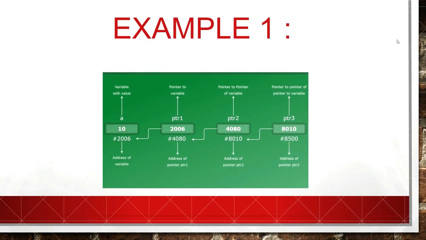An example for chain of pointers. Variable A has the value 10, and assume the address of the variable is 2006. Pointer 1 points to the variable and stores 2006; the address of pointer 1 is 4080. Pointer 2 points to pointer 1 and stores 4080; the address of pointer 2 is 8010. Pointer 3 points to pointer 2 and stores 8010; the address of pointer 3 is 8500.